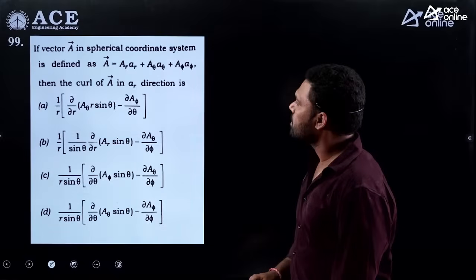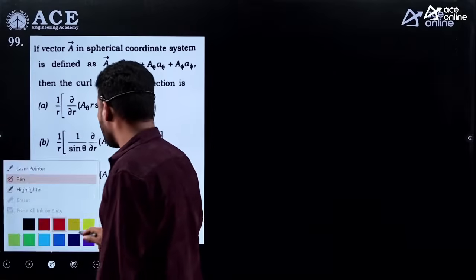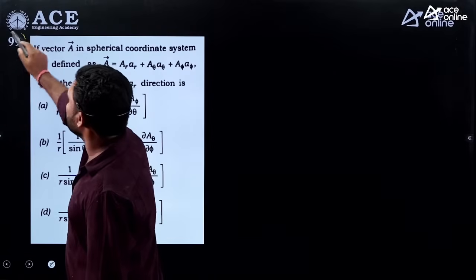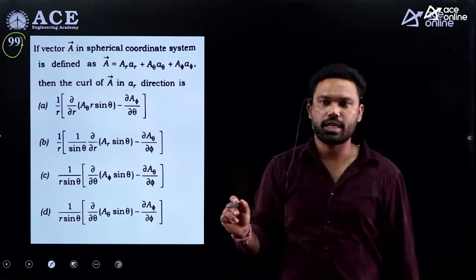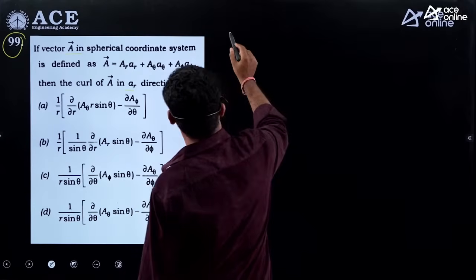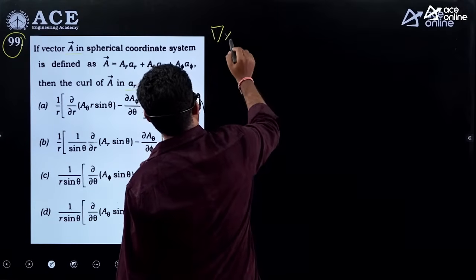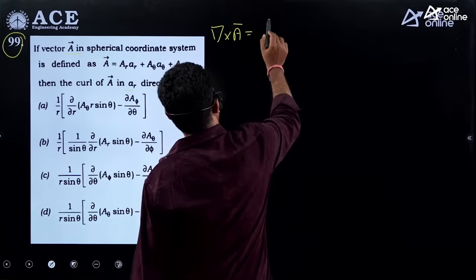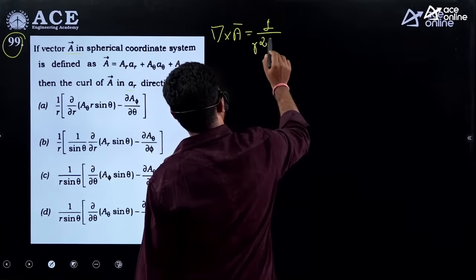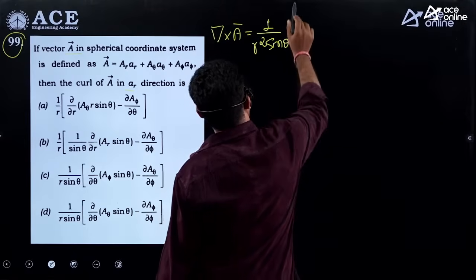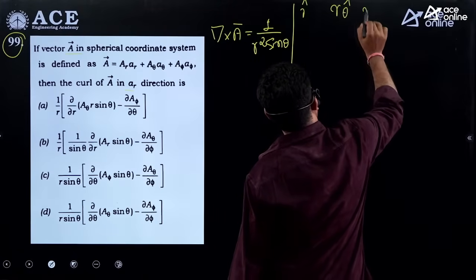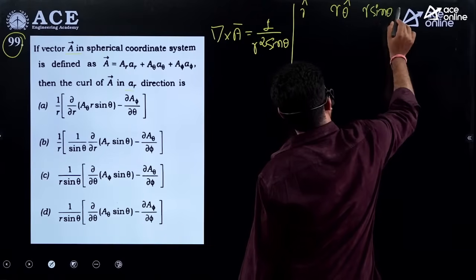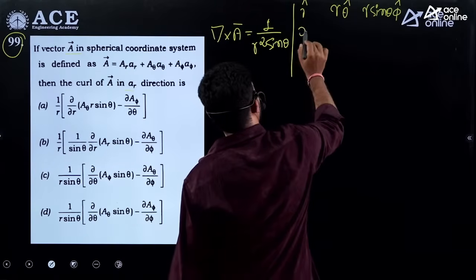Next, here is a question. It is purely asking us to find the curl, not the full curl, only the r component. So find its curl. This is in the spherical coordinate system. So what is the curl of A? The curl of A is equal to 1 divided by r square sine theta, times the determinant with r cap, r theta cap, r sine theta phi cap,